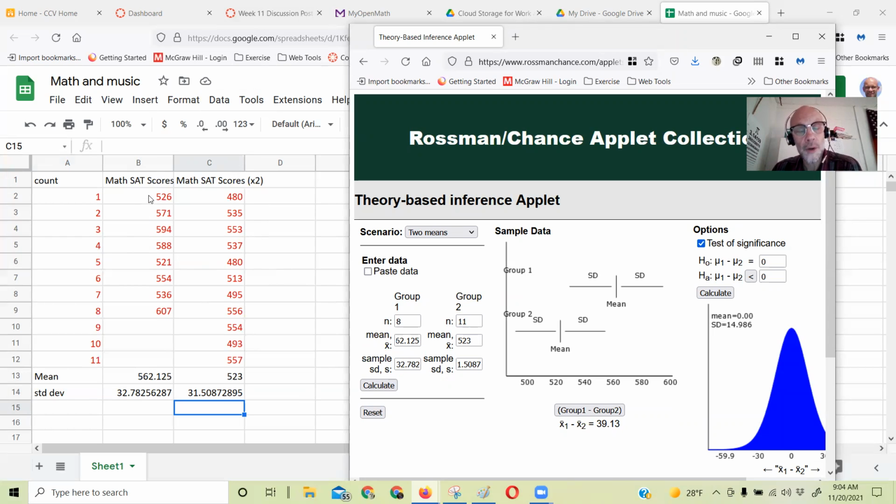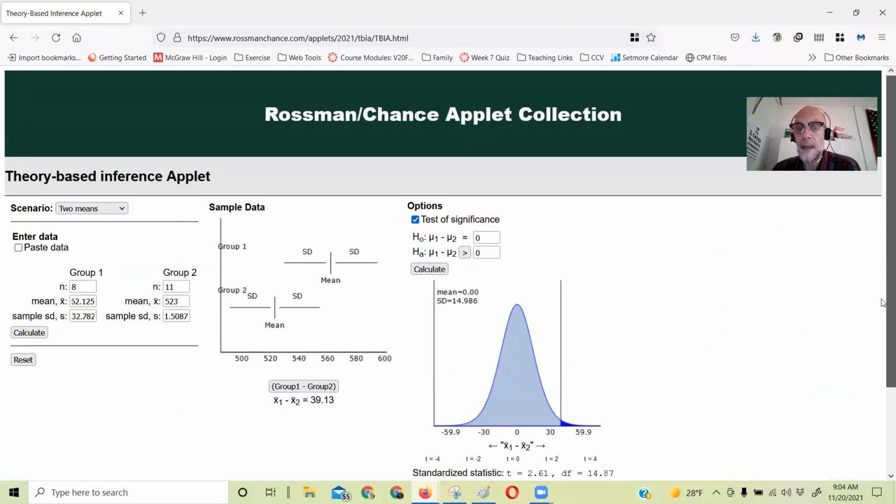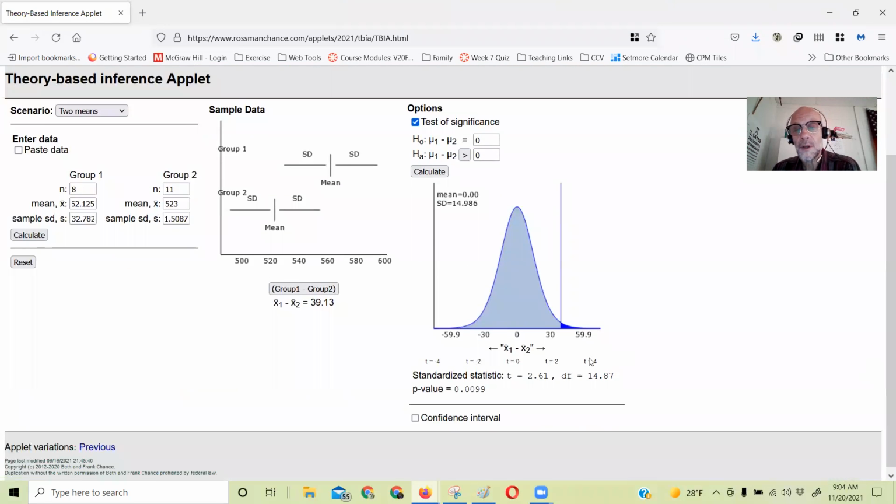Let's see. I'm trying to show the math SAT scores for people who took music are higher than the people who don't. So group 1 minus group 2 should be positive, which tells me the test statistic should be positive. Let's see if that works. It's looking like it's giving me a good result. Yeah, so a positive t-score, which makes sense, and a very small p-value.